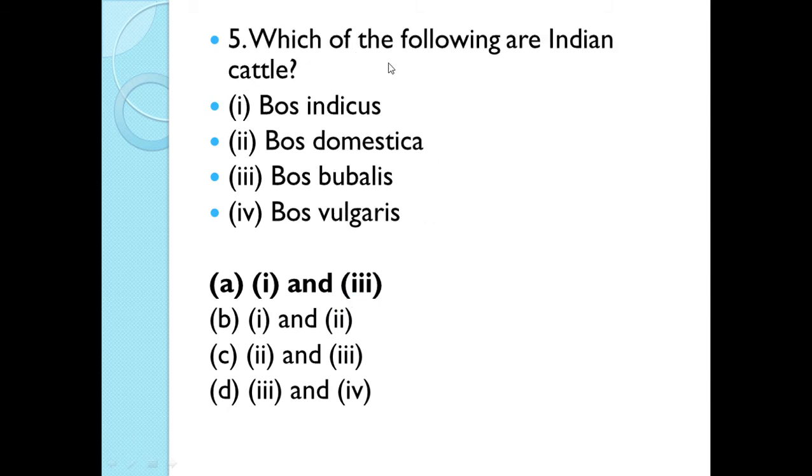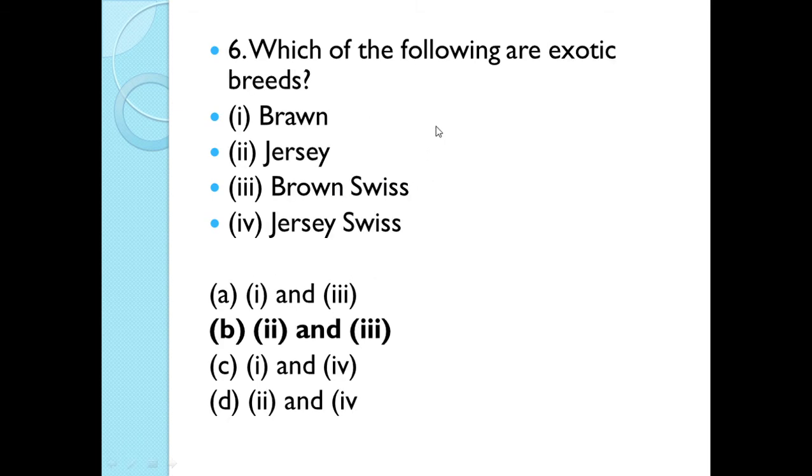Fifth question is, which of the following are the Indian cattle? See, these are the varieties of the cattle. Bos indicus, Bos domestica, Bos bubalis and Bos vulgaris. So out of these four, the Indian varieties of cattle are Bos indicus and Bos bubalis. Next is, which of the following are exotic breeds? Exotic means the foreign breeds. Options are Brown, Jersey, Brown Swiss, Jersey Swiss. The correct answer is option B. Jersey and Brown Swiss are the exotic or the foreign varieties.